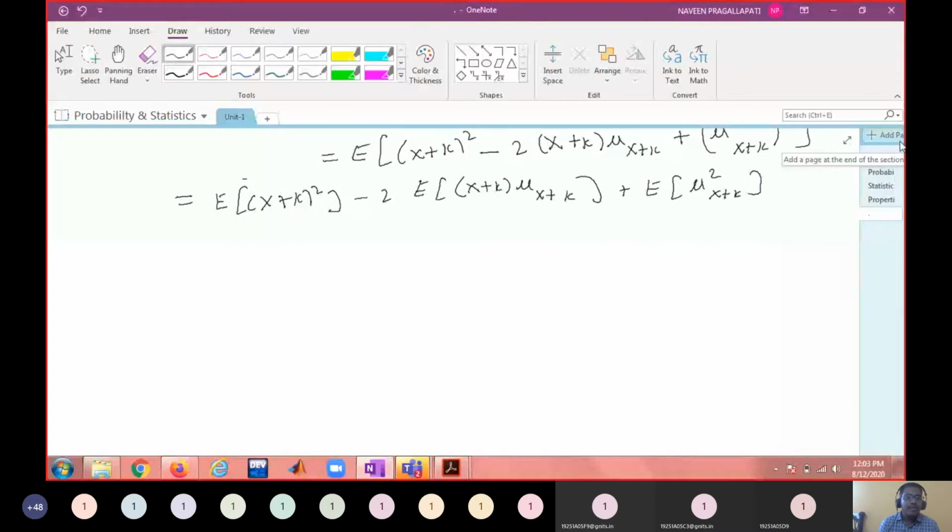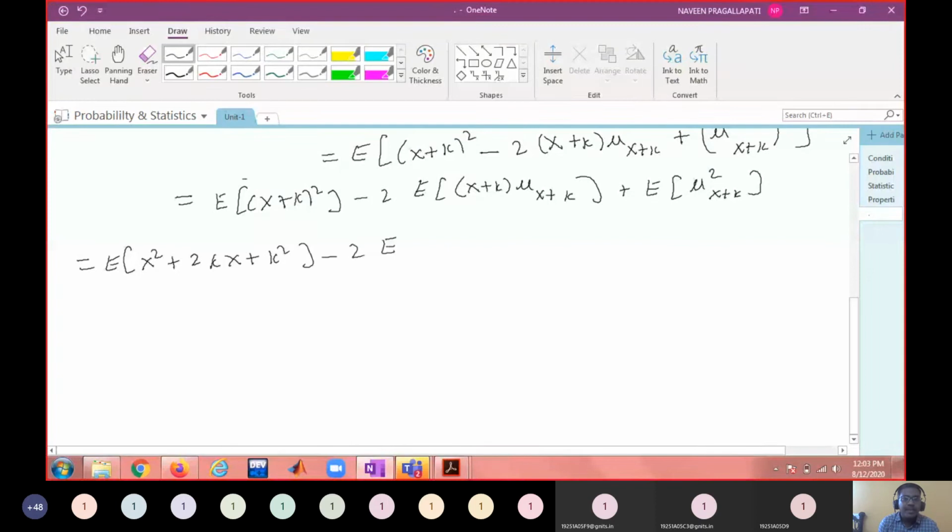Okay, so if I do this one, what do I get? Expectation of x square plus 2xk, plus k square, minus 2 times expectation of x into mu x plus k, plus expectation of mu x plus k whole square.